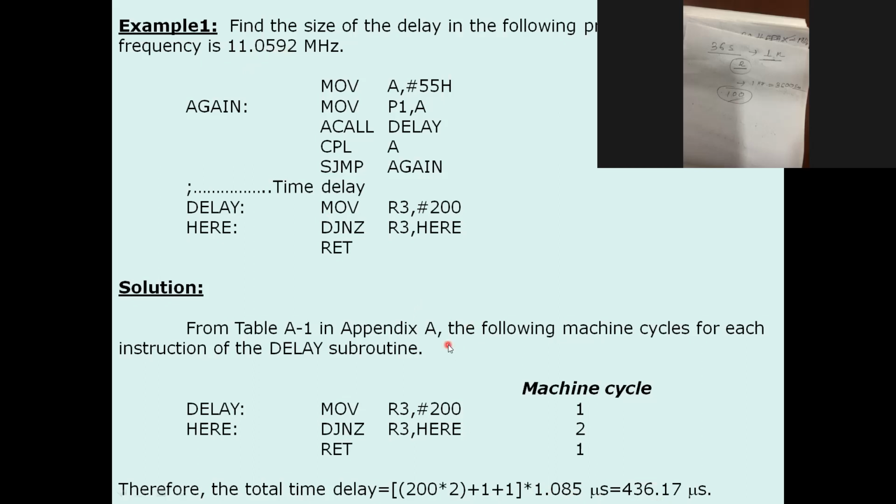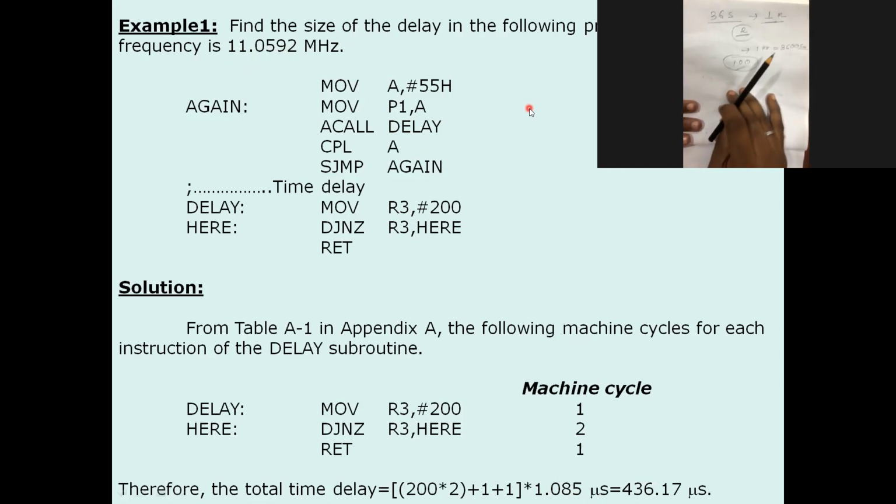So what is the requirement of this program? If you go through this program, just see the value of move. First we are taking a value into the accumulator. It is 55H.